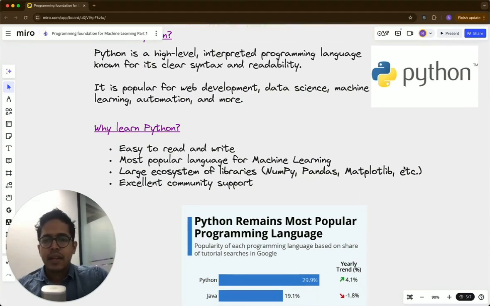The other thing is there are a lot of libraries in Python that are extremely popular. The community support is very good. And also, since a lot of internet data is based in Python, large language models like ChatGPT or Claude by Anthropic are all very good at giving you solutions when you encounter problems in Python.